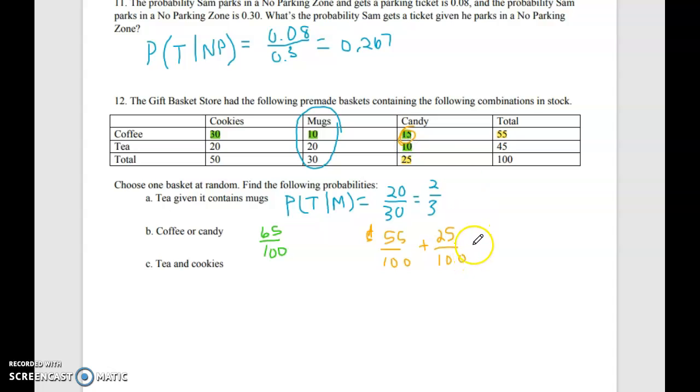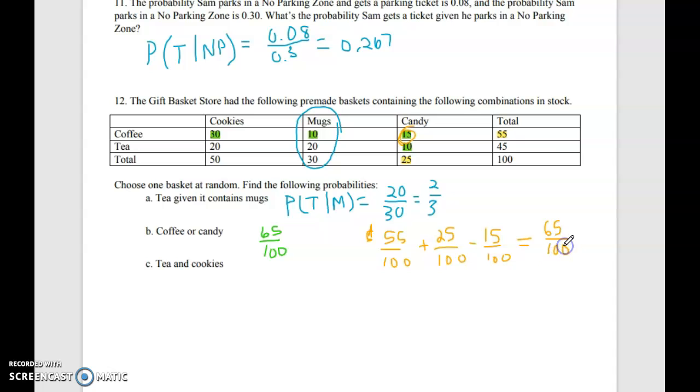So I'm going to have to subtract that. And I should get the same probability. So let's see, 55 and 25, that is 80, I believe. And then 80 minus 15, yes, that's going to give me 65. So I still get 65 over 100.